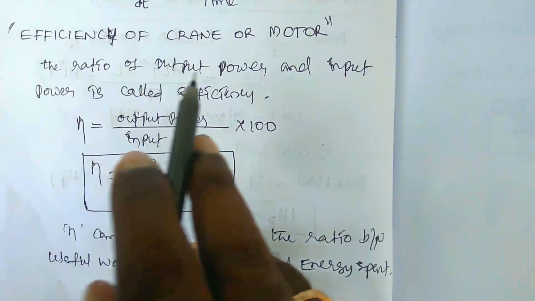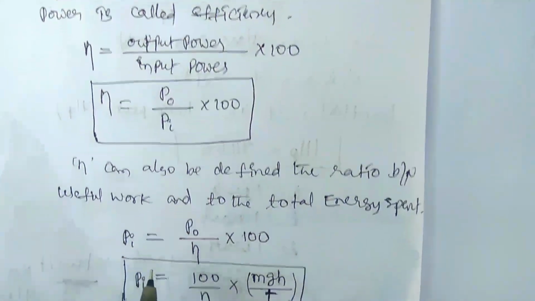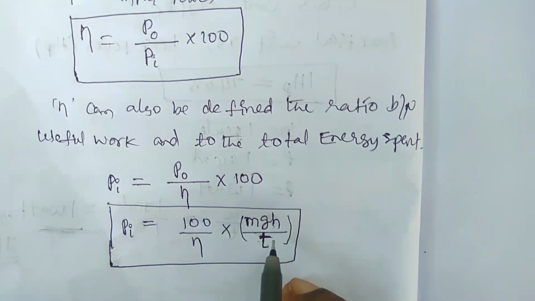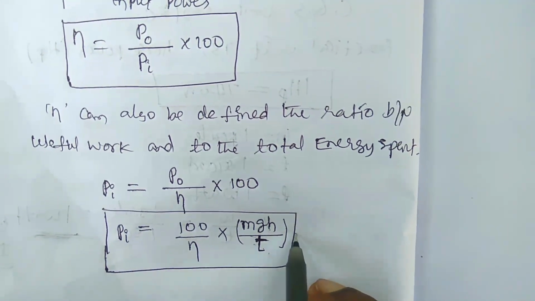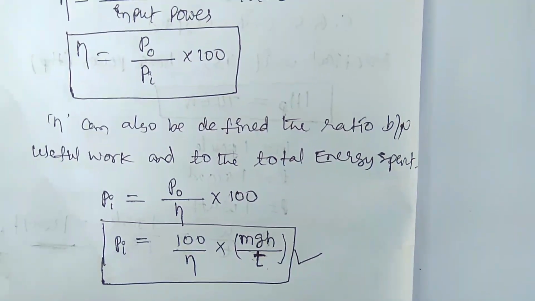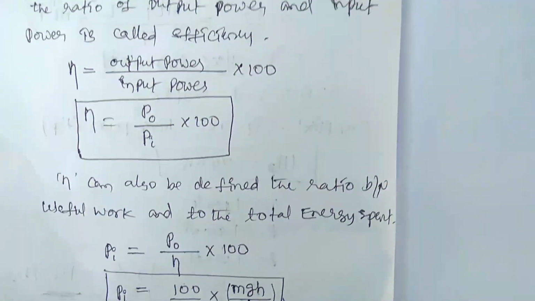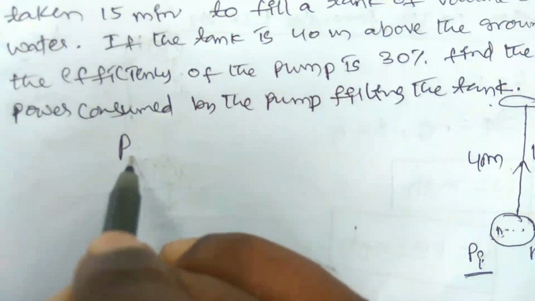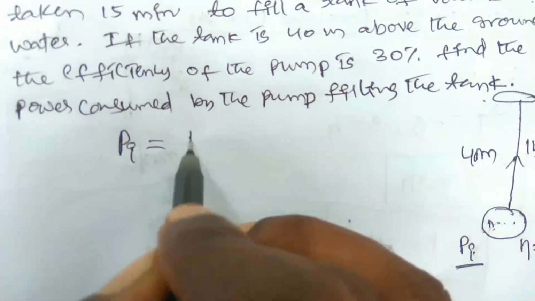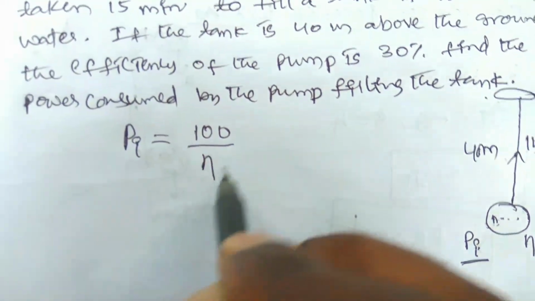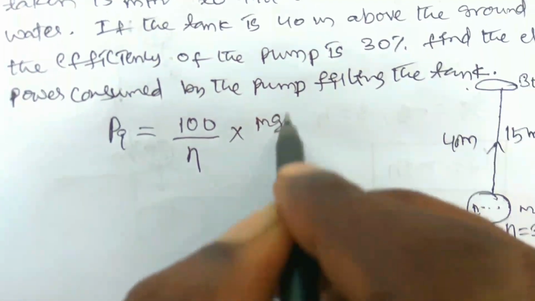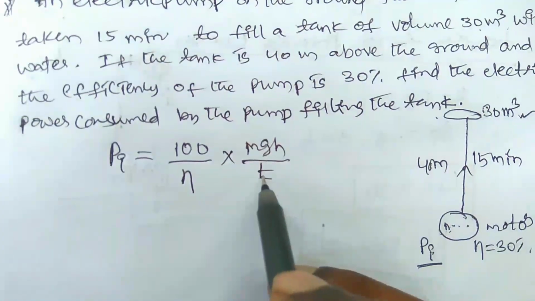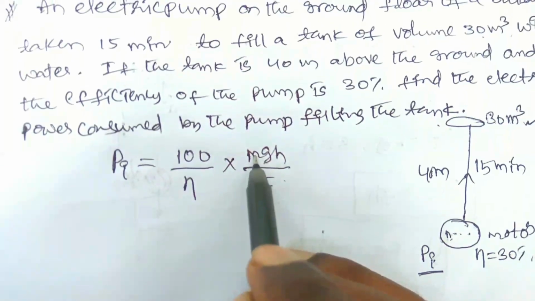So in case of efficiency of a crane or motor, the input power is equal to 100 by efficiency into mgh by t. Okay, so this is the formula. Here you need to use the calculation. Therefore the input power consumption P input is equal to 100 by efficiency into mgh by t. Time was already given as 15 minutes, 15 into 60 seconds.